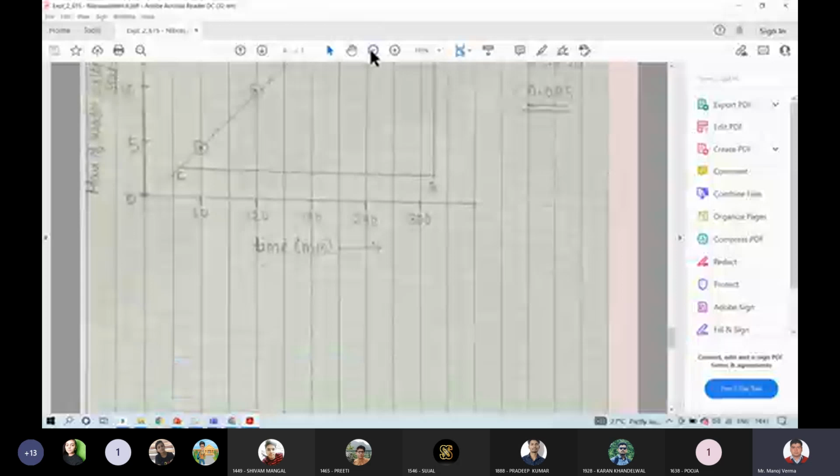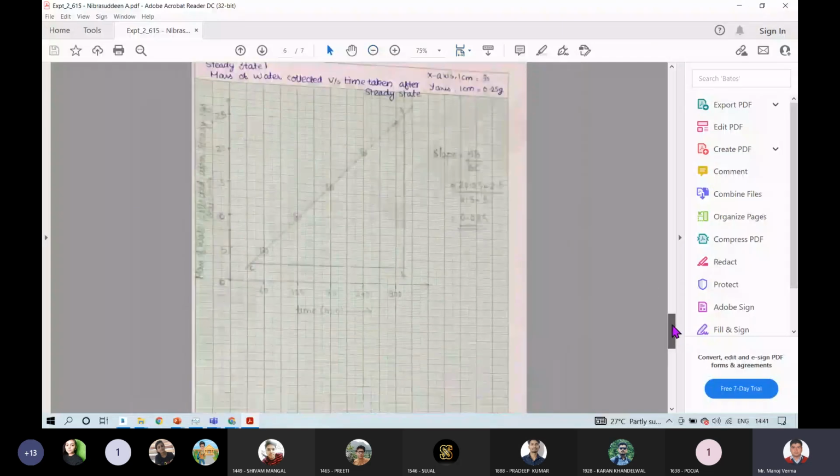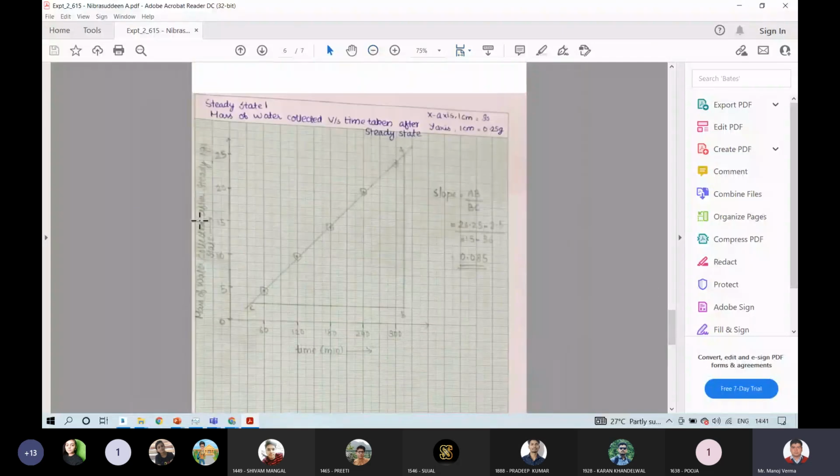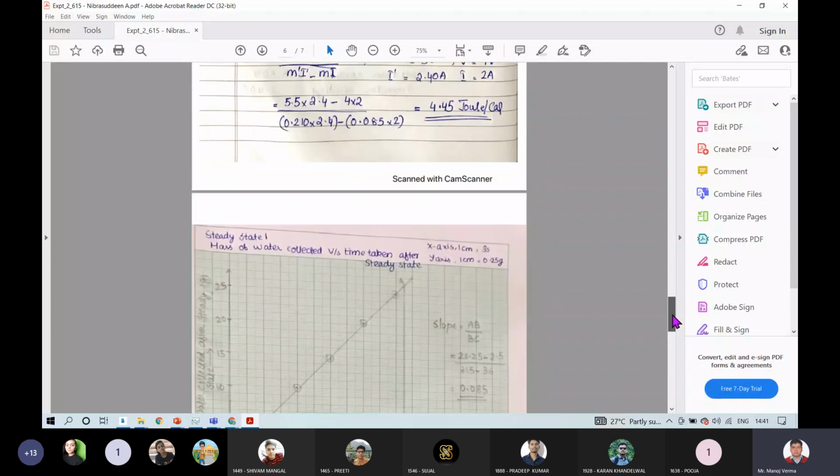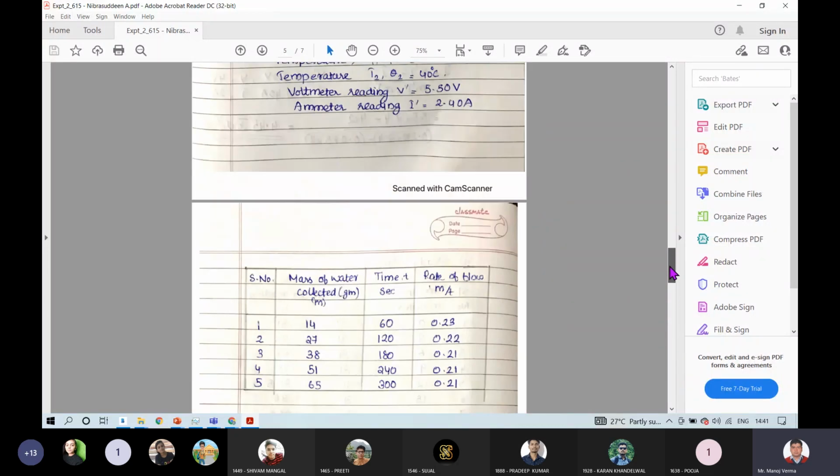So this m by t we will be calculating from a graph like this. This graph you can see, graph is basically a plot between mass of water collected at steady state and time in seconds. Minutes is written wrongly, it is in seconds, and you have to find the slope of this curve, and this slope will give you the m1, that is flow rate of water.